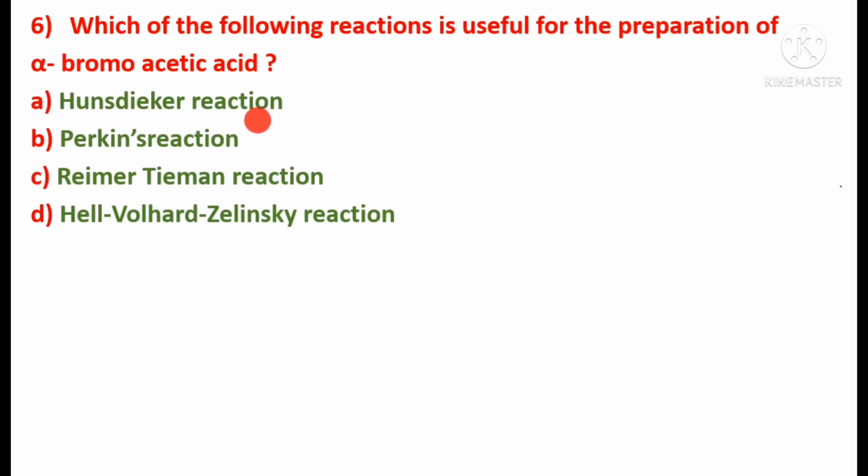What happens in Hunsdiecker's reaction? In Hunsdiecker's reaction, the silver salt of carboxylic acids on treatment with bromine in the presence of CCl4 gives alkyl or aryl bromides. We can take an example, the silver salt of acetic acid, CH3COOAg.